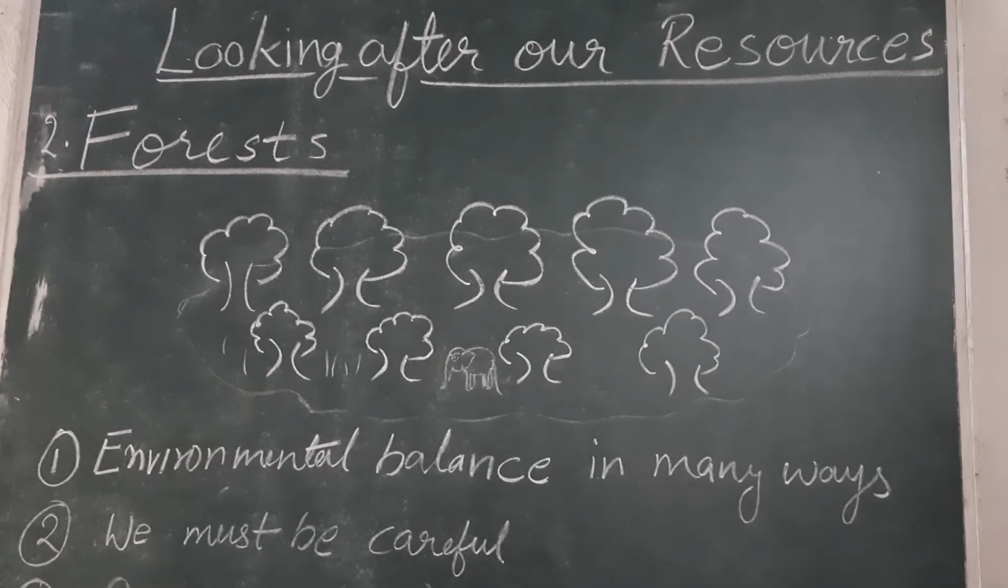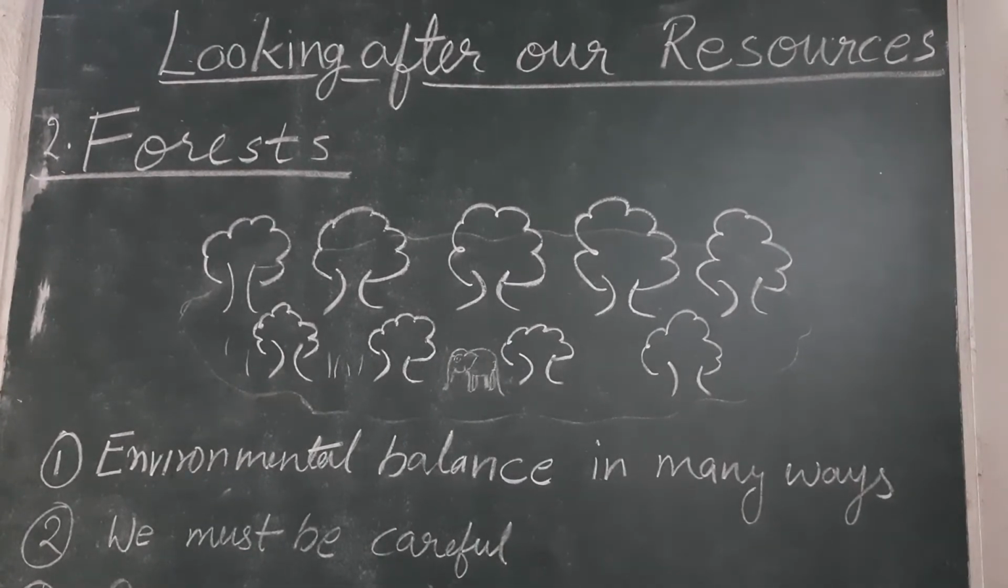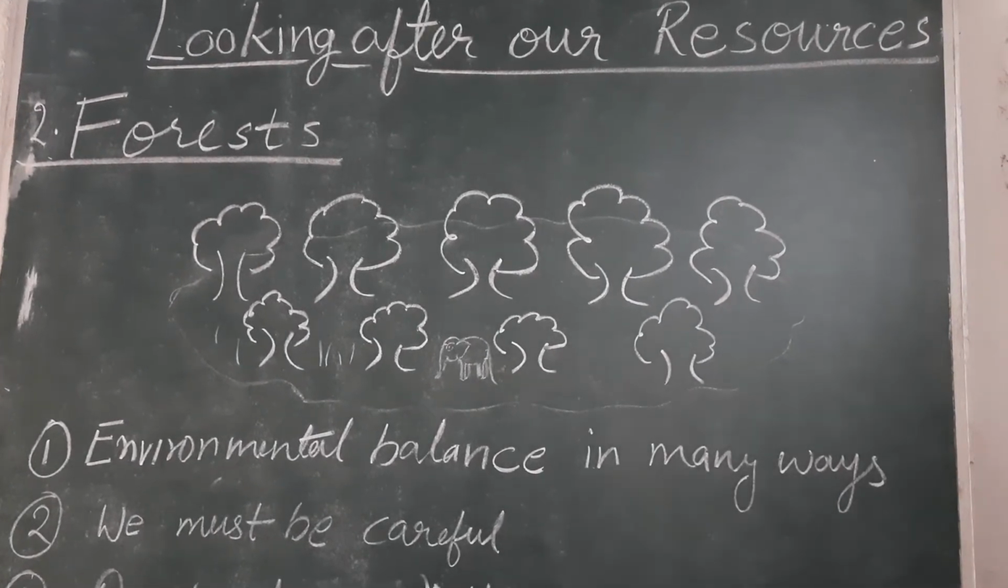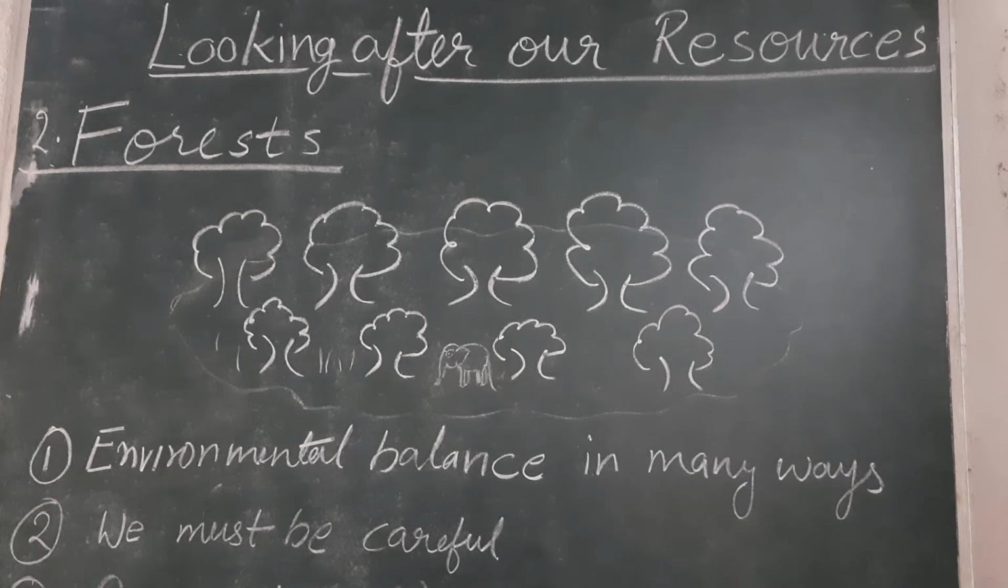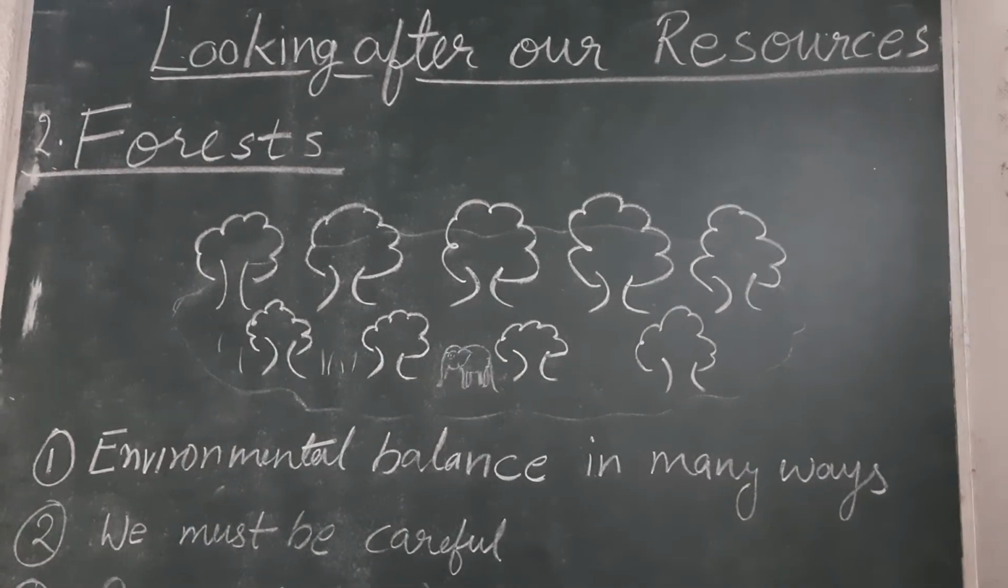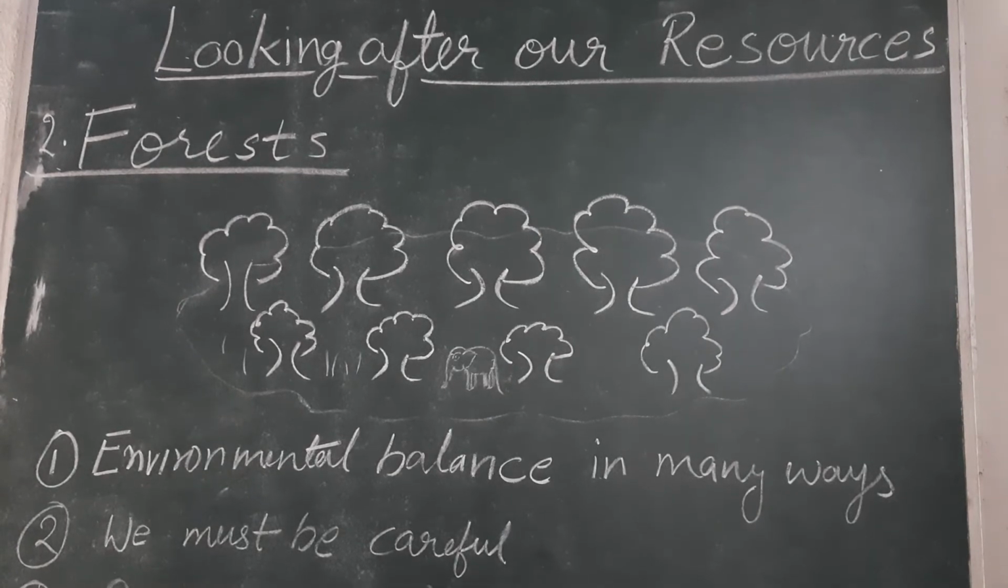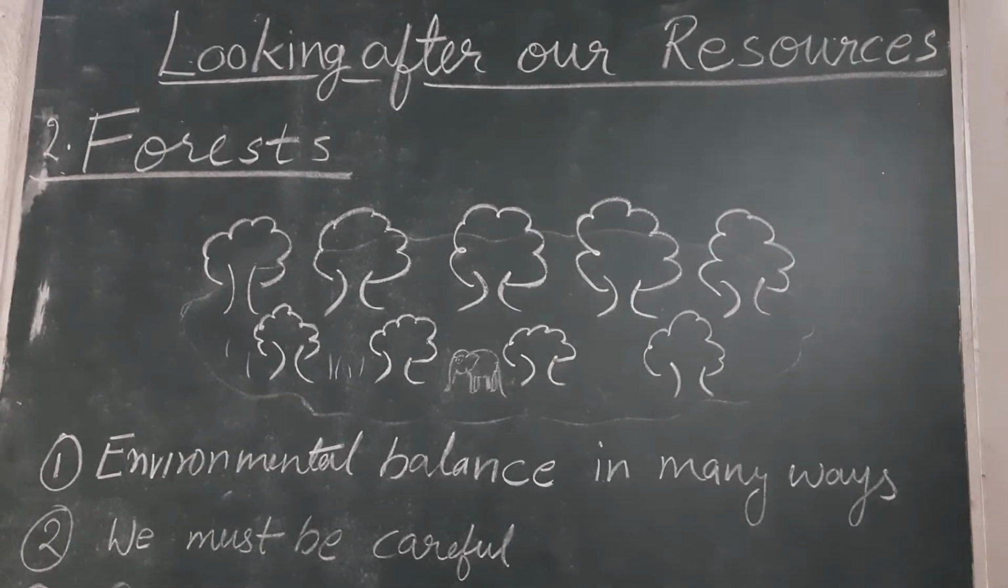We have seen the first way, that they maintain the balance of the gases with the help of the photosynthesis process, in which they are absorbing carbon dioxide from nature and releasing oxygen in the atmosphere. In this way they maintain the balance of the gases.